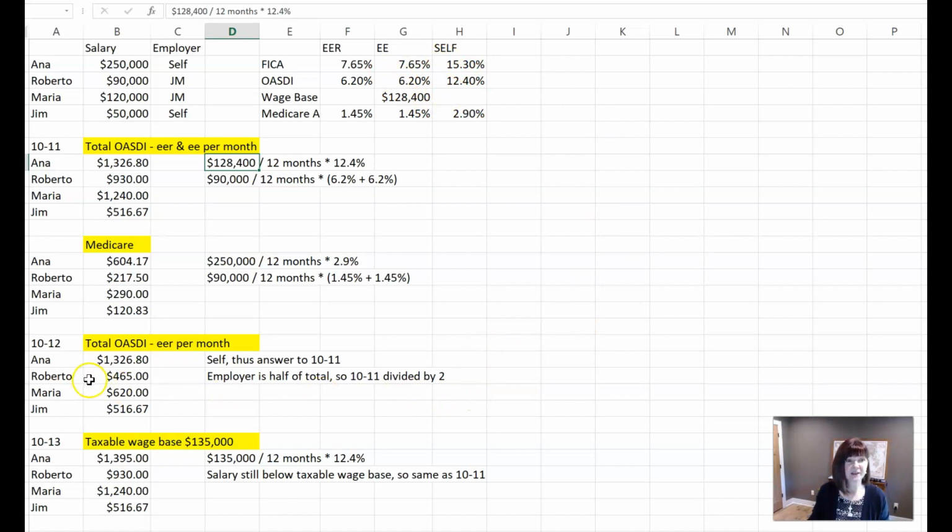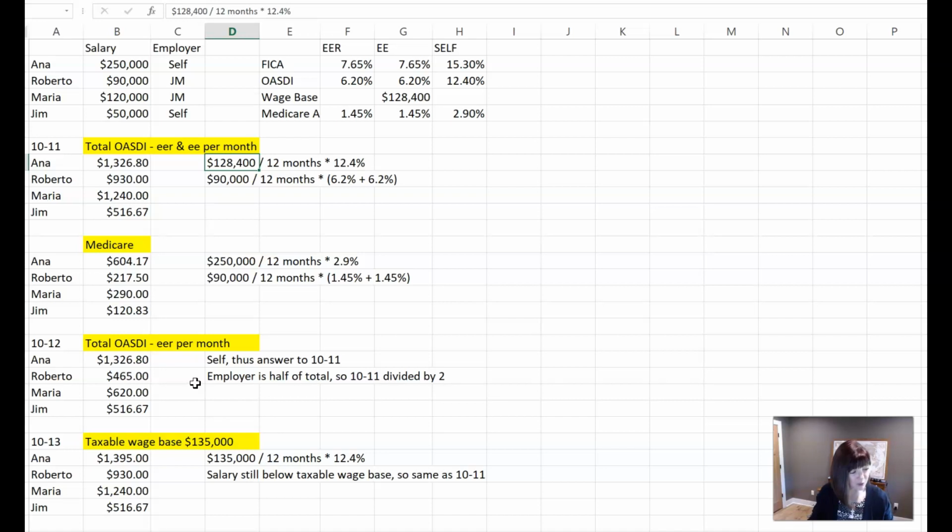Now, let's look at Roberto, who works for Johnson Manufacturing. And because he does, the employer is half of the total that we calculated up here in 10-11. So now we're just going to divide that by 2. So Johnson Manufacturing is only paying 6.2%. So that's where we come up with the $465.